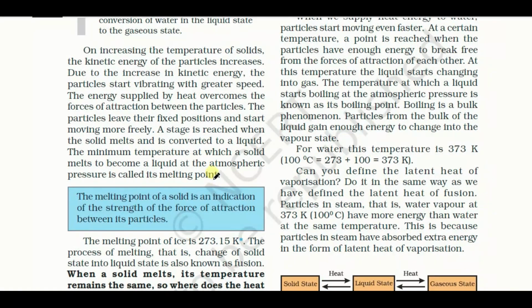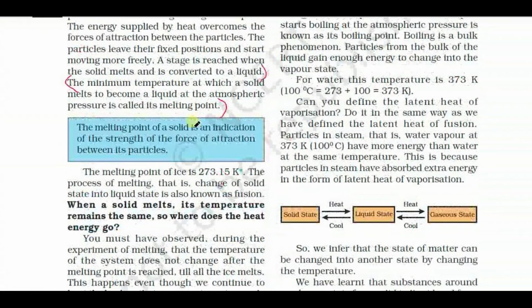From here you have to memorize. And what is the cause of melting of the solid when we are providing heat? This is the answer here. Okay. Achha, here one point is given. This is important. The melting point of a solid is an indication of the strength of the force of attraction between the particles. This one you should remember.